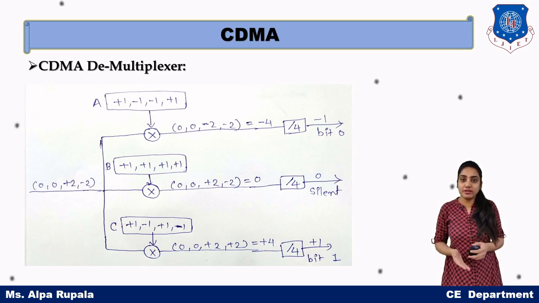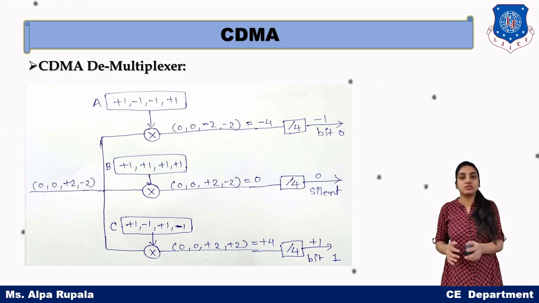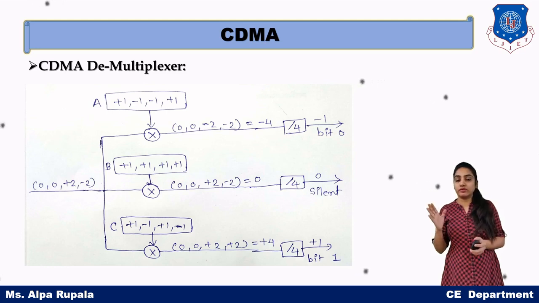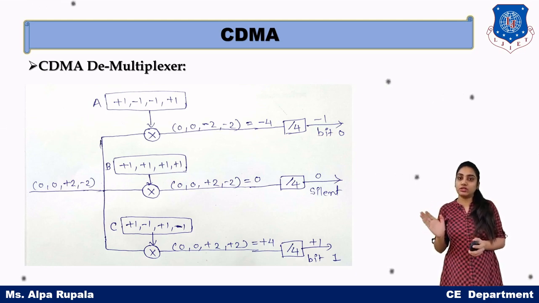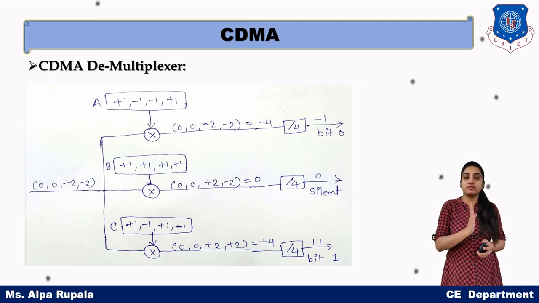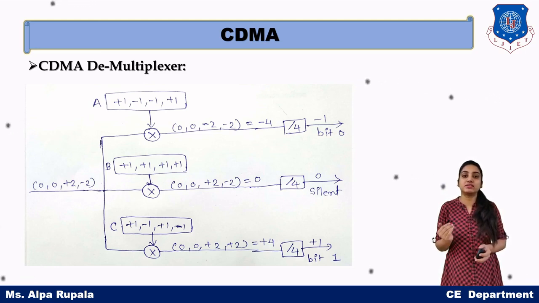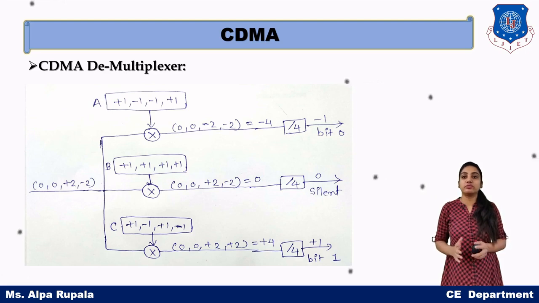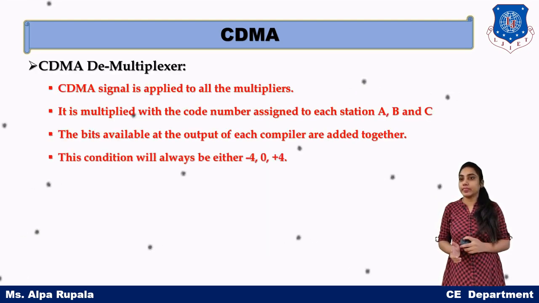The representation of -1 means bit 0 was sent. So A's receiver gets exactly what A sent from the multiplexed signal. So this is the concept of CDMA.